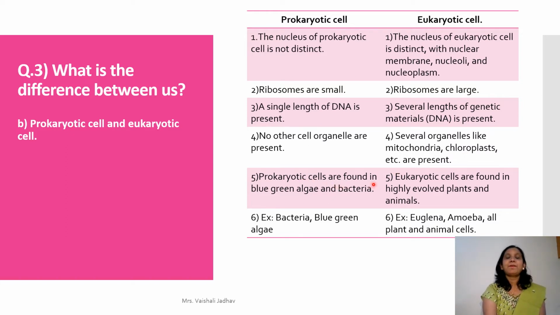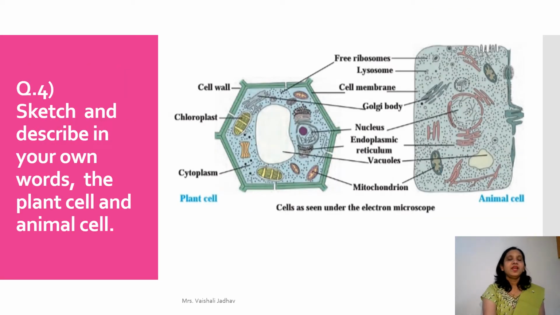Prokaryotic cells are found in blue-green algae and bacteria. Eukaryotic cells are found in highly evolved plants and animals. Sixth point of prokaryotic cell, examples I have given: bacteria, then blue-green algae. Sixth point of eukaryotic cell is euglena, amoeba, all plant and animal cells. Now we'll discuss question 4 here.